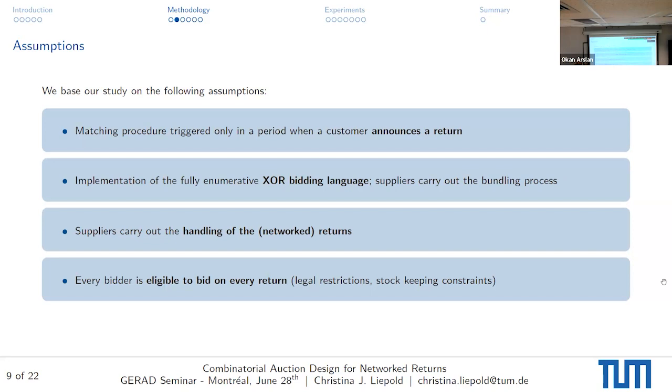This is especially important if you consider that there could be some legal restrictions. There could be a brand that I cannot sell in my country, but we disregard this. We also disregard stock keeping constraints. So I assume I can still store the item I'm bidding for, just for the sake of simplicity.